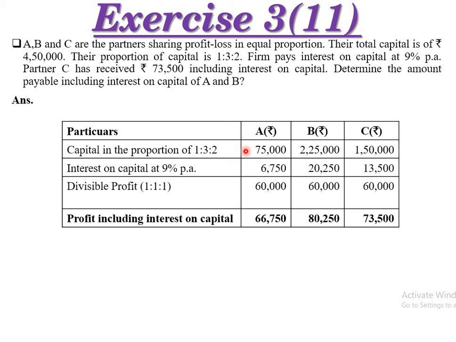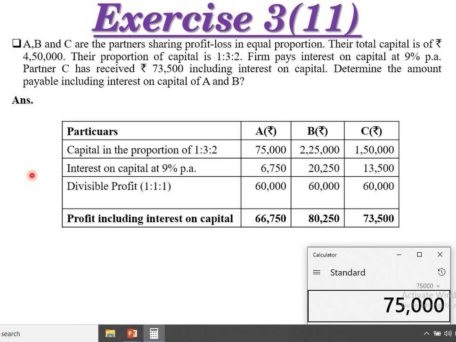On these amounts, 75,000, 2,25,000 and 1,50,000, the interest will be provided. Interest on capital at 9% is always calculated on capital. So 75,000 into 9 by 100 is 6,750 for A. For B, 2,25,000 into 9 by 100 is 20,250, and last, 1,50,000 into 9 by 100 is 13,500.